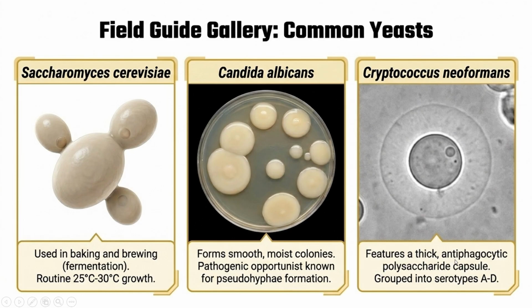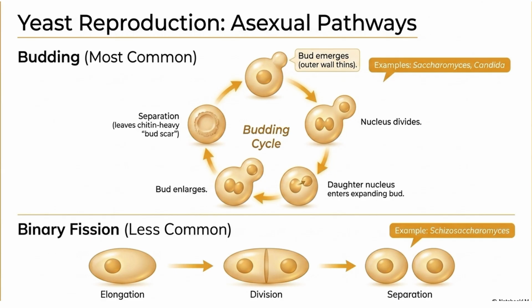This yeast has a thick polysaccharide capsule which protects it from the immune system and increases its pathogenicity. So in bread, it is Saccharomyces cerevisiae; pseudohyphae are produced by Candida albicans; and Cryptococcus neoformans forms a capsule.